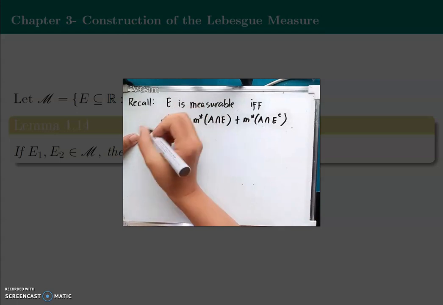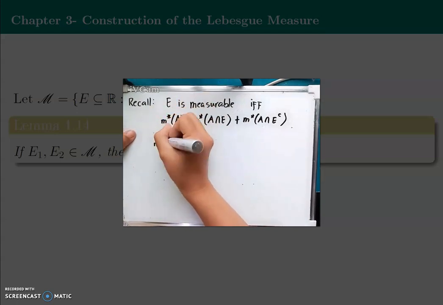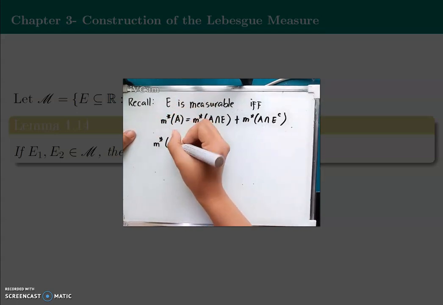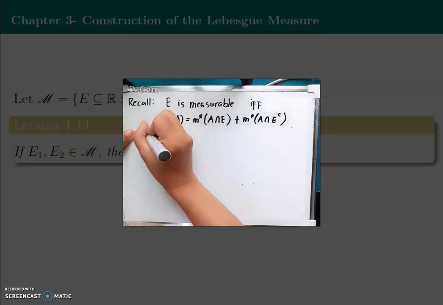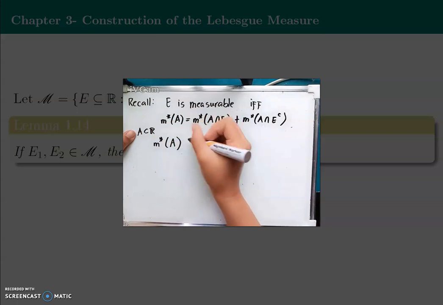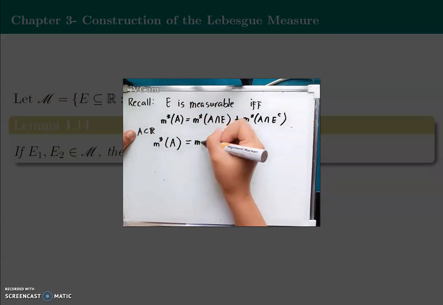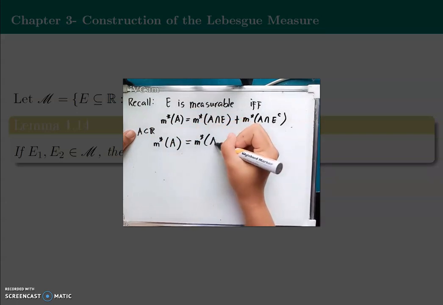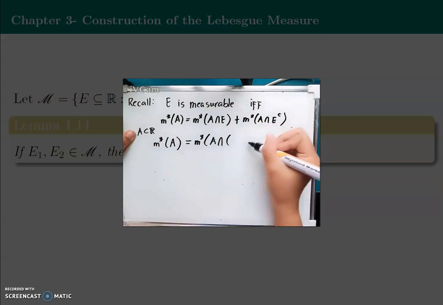And we will show that for any subset A of R, the outer measure of A is equal to this one, because we want to show that E1 union E2 is measurable.